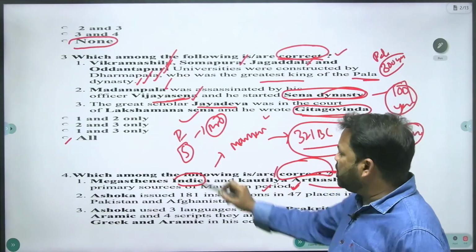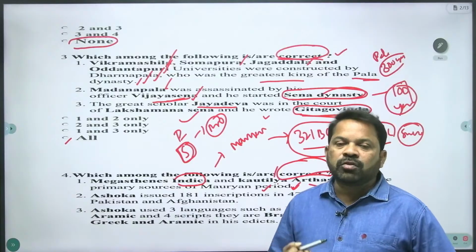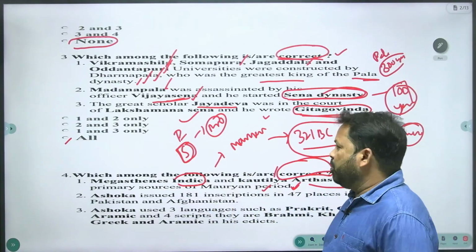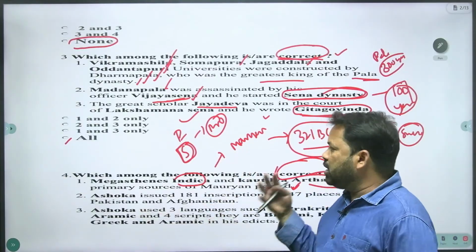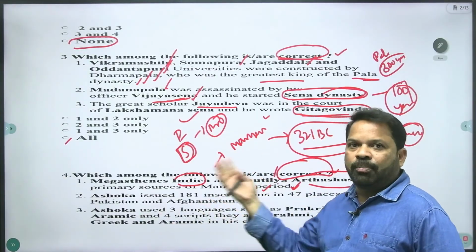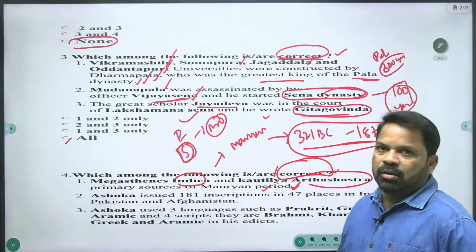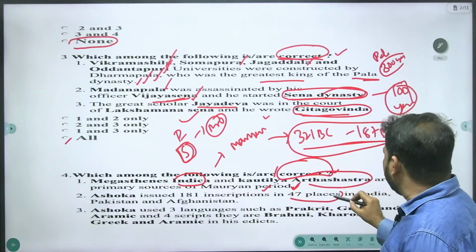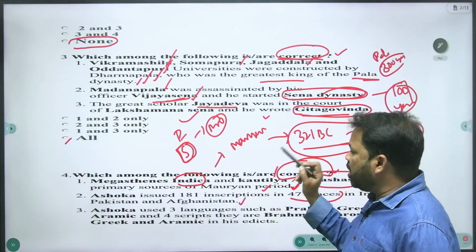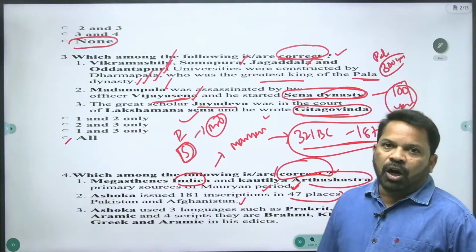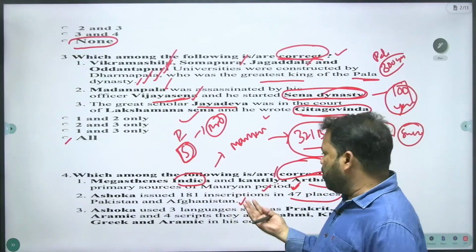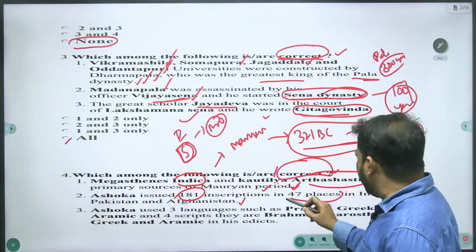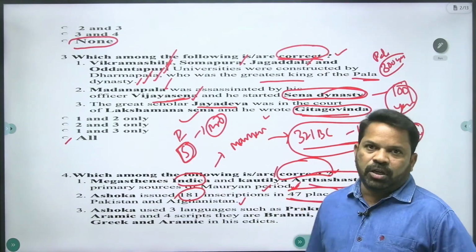And what are secondary sources? Secondary sources means they come to know from other sources. But the primary sources, they had seen and they wrote what happened in that particular time period. Ashoka issued 181 inscriptions in 47 places in India, Pakistan and Afghanistan. And you know very well, Ashokan inscriptions are very famous. Ashoka issued 181 inscriptions in 47 places. That is the right statement.